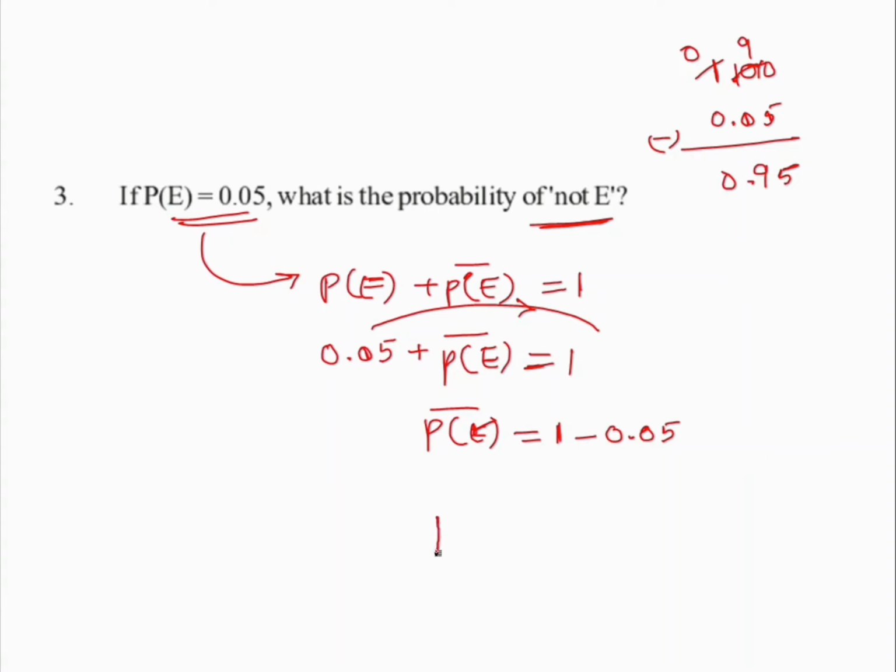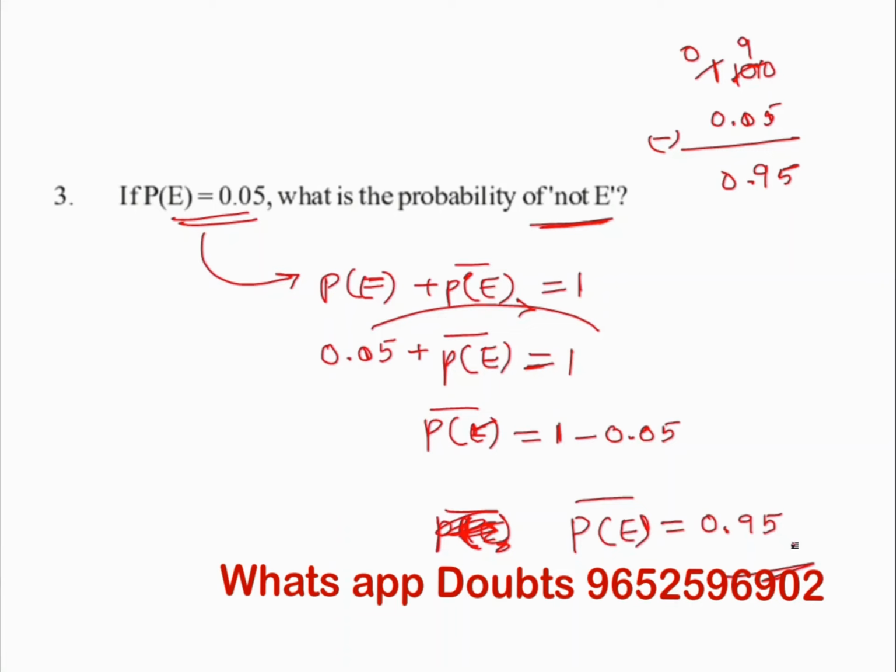So the probability of E bar is equal to how much? 0.95. Hope this is also clear. Probability of E bar is equal to 0.95. Let's look at the next sum.